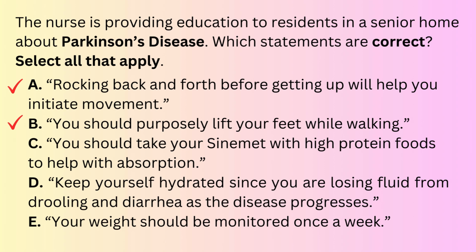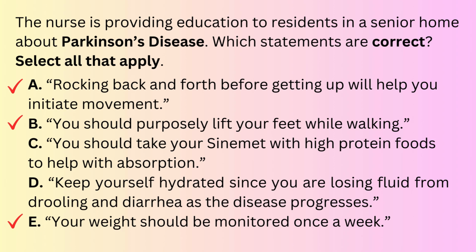Clients with Parkinson's disease are definitely at risk for malnutrition due to their physical restraints, depression, and dysphagia, or difficulty swallowing as a result of rigidity of the facial muscles. So getting weighed once a week is a good measure to monitor for malnutrition. Adequate hydration is also important for Parkinson's clients because constipation is common in this population due to the decreased mobility and slowed peristalsis. So hydration and fiber should be encouraged.